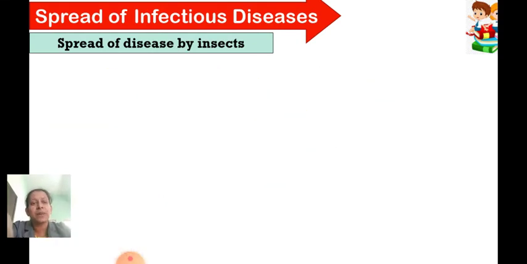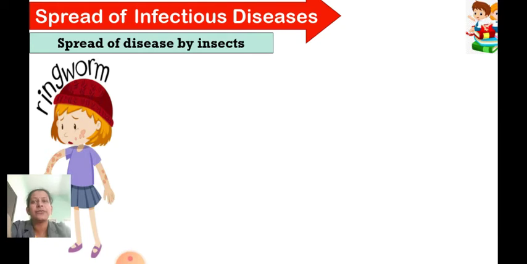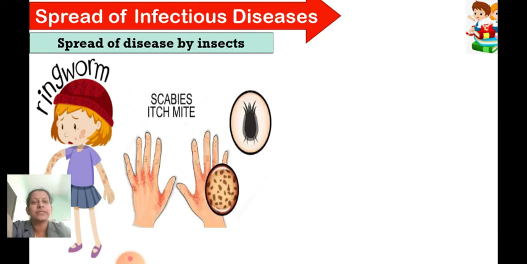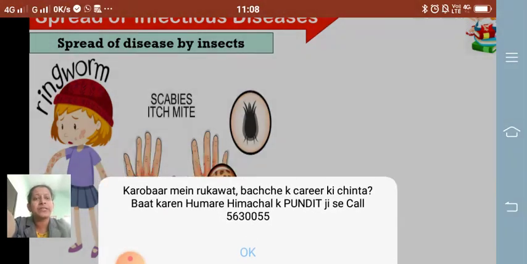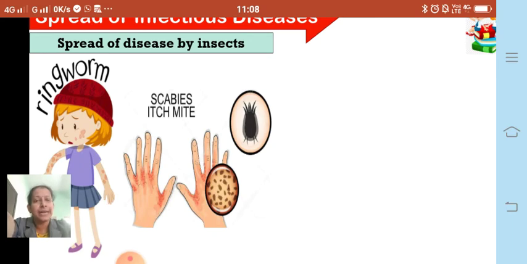Let's go to the next part of the lesson, that is the spread of some of the diseases which are not caused by insects. I mentioned the insects, but this is not by insects, it is by direct contact. So you can see spread of diseases by direct contact. We have a number of diseases like ringworm, scabies. These are skin diseases. Not only scabies, eczema is there, ringworm. Then we have chicken pox.